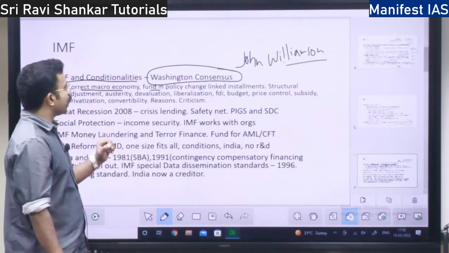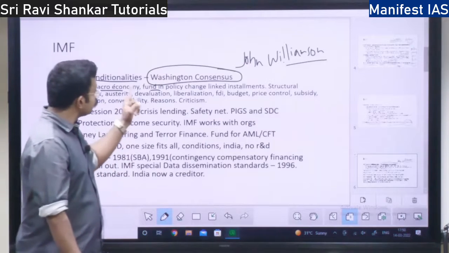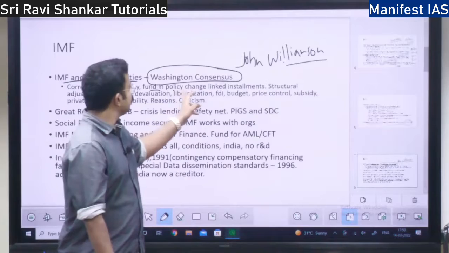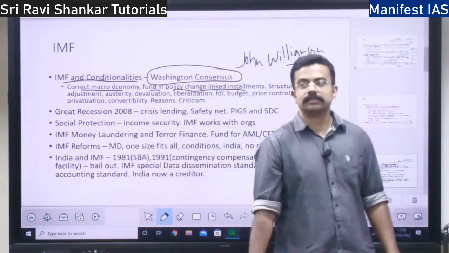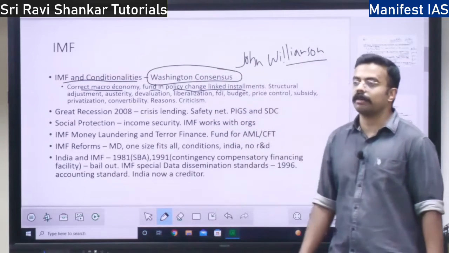In order to correct the macroeconomy, they are going to impose certain conditions. Once you satisfy the conditions, only then are they going to give the money in installments, right? Funding in policy-change-linked installments.